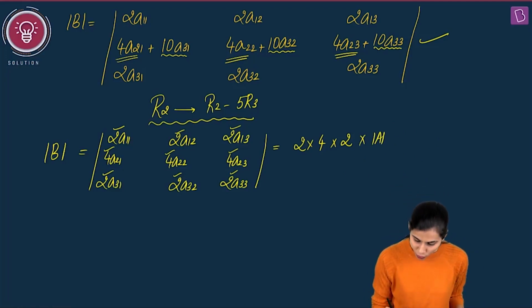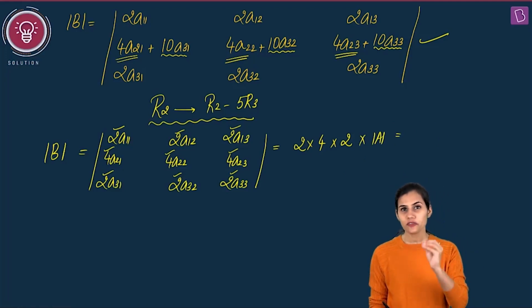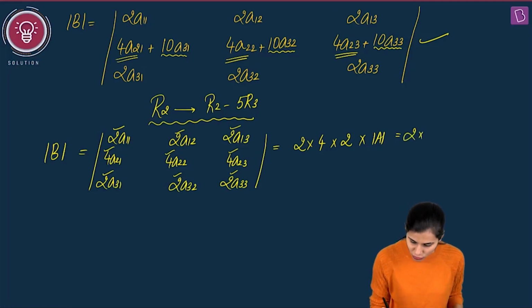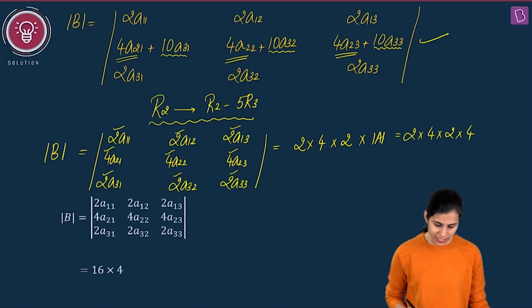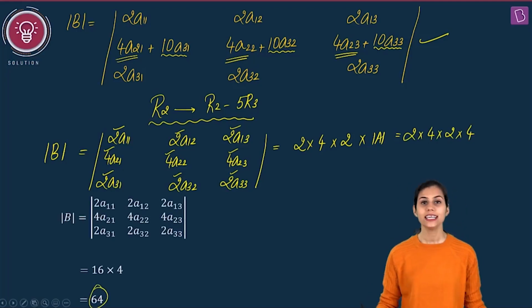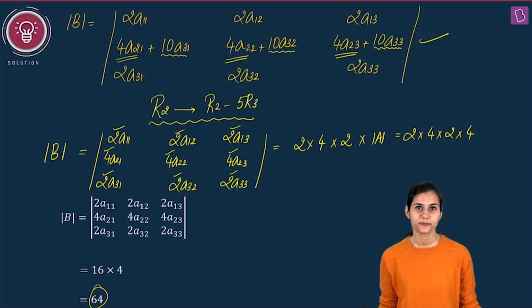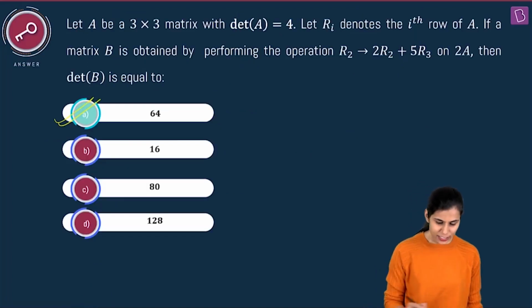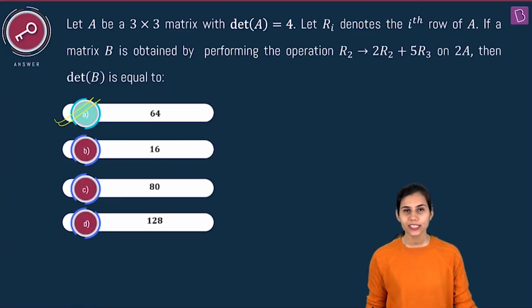Wow! We already are given in the question that determinant of A is 4. So this boils down to 2 into 4 into 2 into 4, which in the next step simply gives you 16 times 4, that is 64 to be your final answer. Okay, 64 is sitting here comfortably in option A, so A is correct.